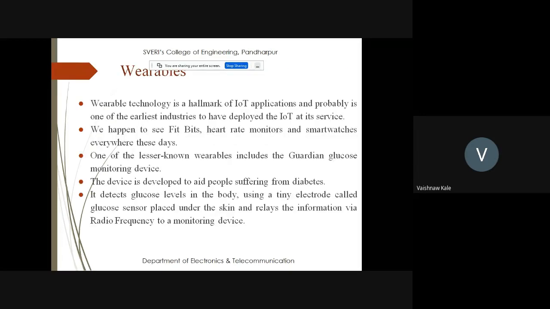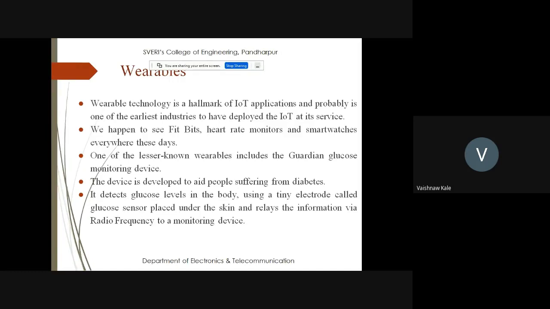Now, the first application we are seeing is wearables. Nowadays, you are seeing a lot of wearables around you, that is electronic gadgets, that may be smart watches, smartphones, then smart devices, portable devices, that may be thermometer, heart rate monitor, then a lot of electronic gadgets. Those are based on IoT. They collect the information, various sensors are utilized, they collect the information, then process it and give you the information.